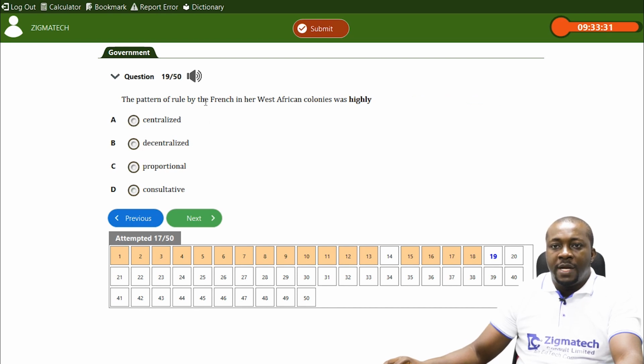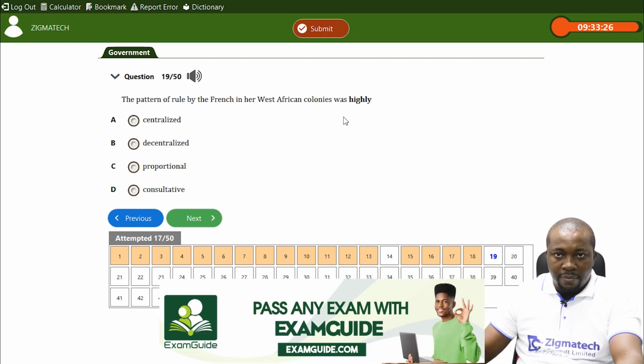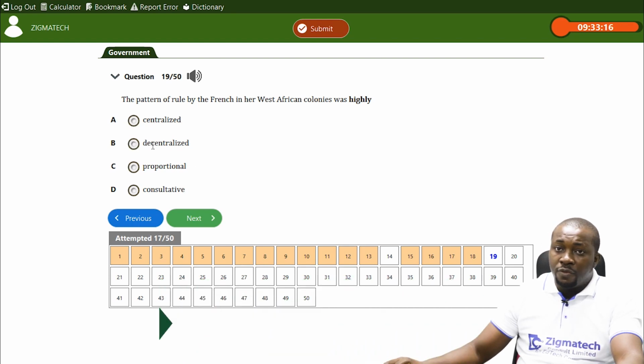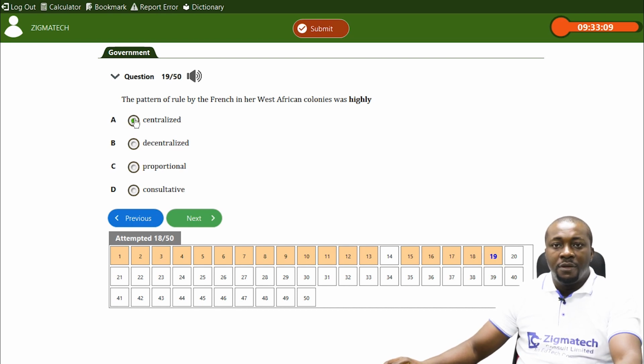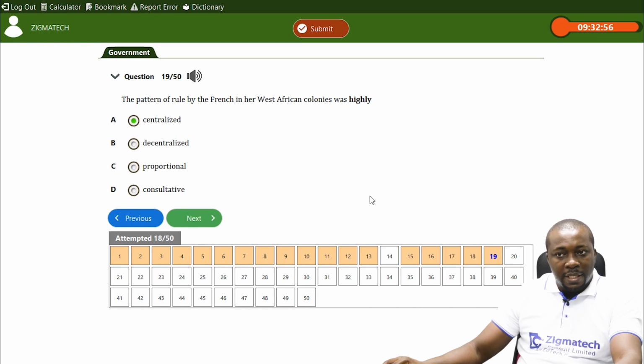The pattern of rule by the French in our West African colonies was highly... Is it consultative? They were not consulting. Is it proportional? It's not. It has nothing to do with what we are talking about. Is it decentralized? It wasn't decentralized, but rather it was centralized under France. Laws made in France applied to their colonies. So it was centralized. And also, even within the colonies, there was one central authority. Dakar was the central authority.